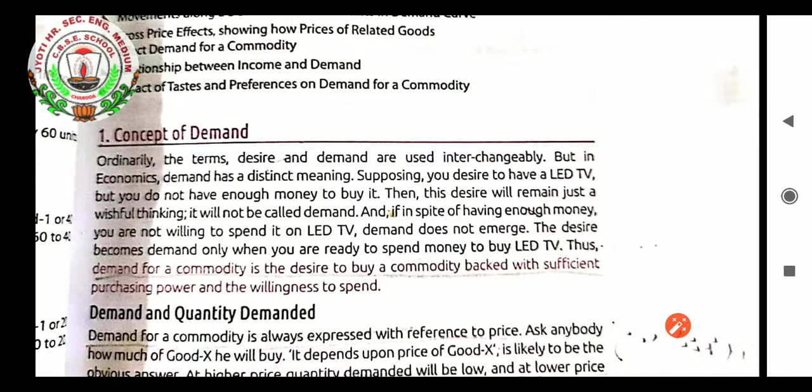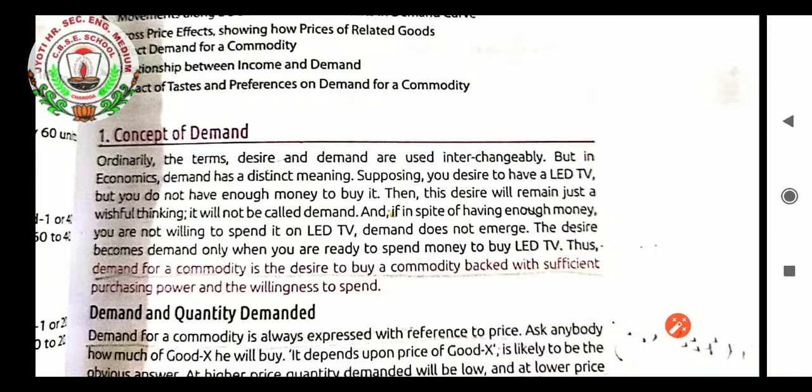Concept of demand. Ordinarily, the terms desire and demand are used interchangeably, but in economics, demand has a distinct meaning. Supposing you desire to have an LED TV, but you do not have enough money to buy it, then this desire will remain just wishful thinking. It will not be called demand.